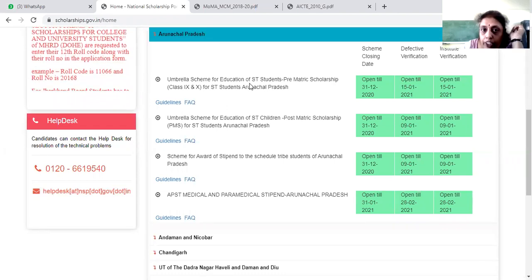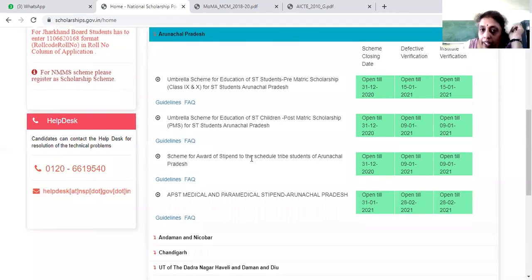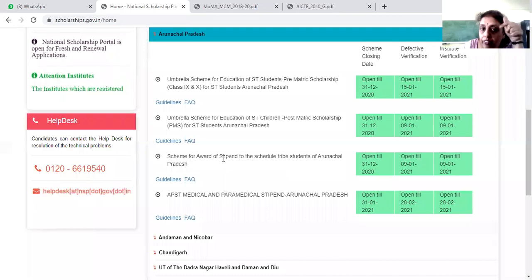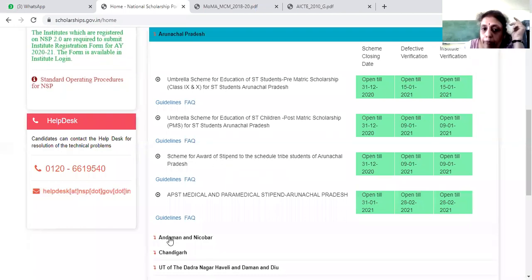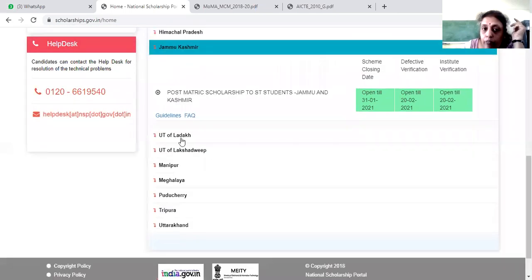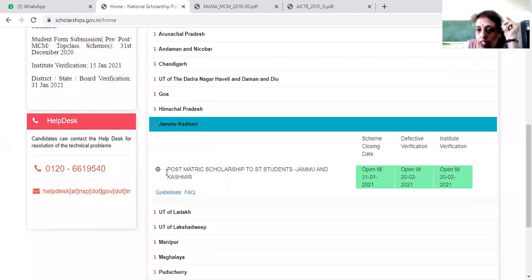It includes pre-matric scholarship and stipend to tribe students of Arunachal Pradesh. Whichever state you belong to, please click on that, see whichever is applicable, and apply. Even Jammu and Kashmir students can apply for the scholarship.